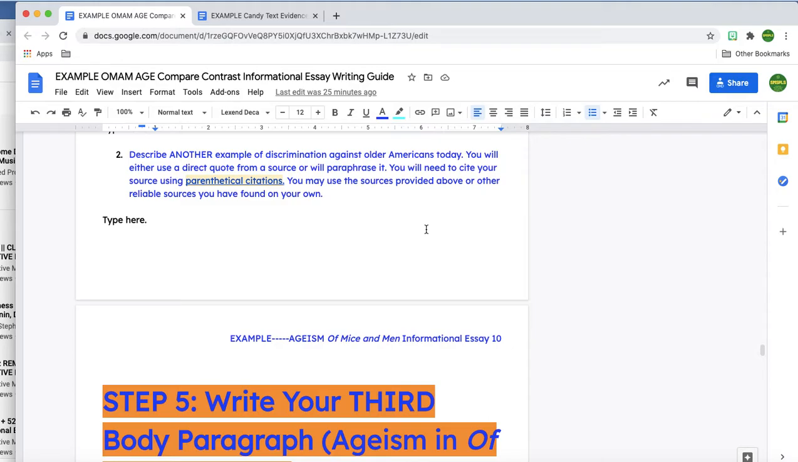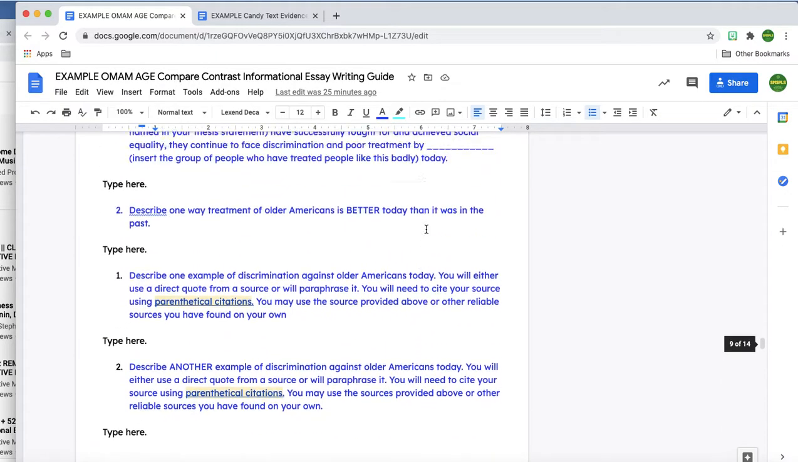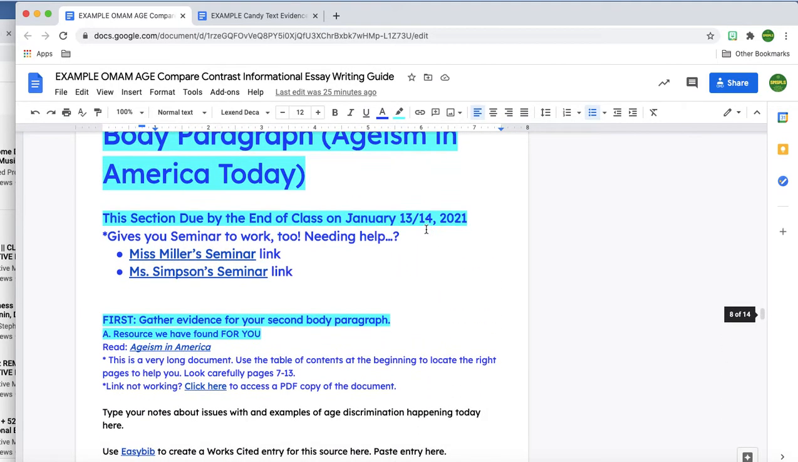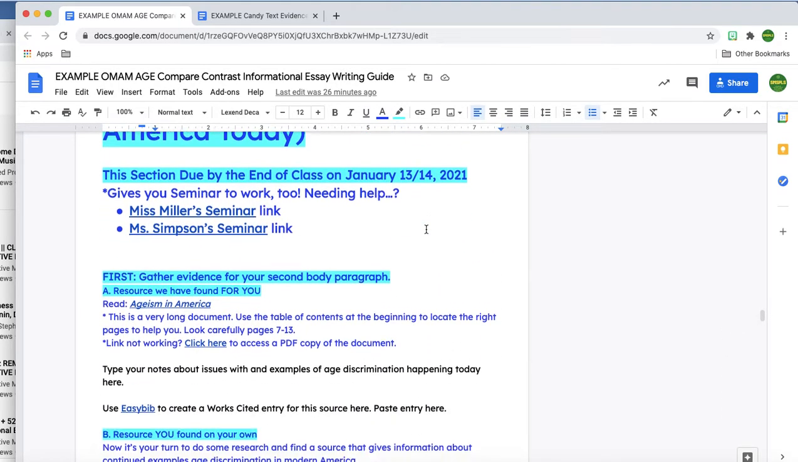So I know what I'm looking for. Examples of ways in which older Americans are still experiencing discrimination. I need 2 examples, and I need one thing that's better. And it can't be the same thing I used in my previous paragraph. All right, now that I've got that framework in mind, I think I'm ready to start looking at some resources.